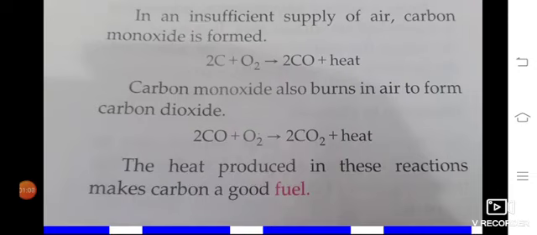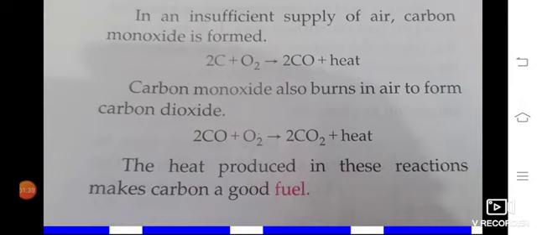When the air is insufficient, when the air is very little, carbon monoxide is formed. So when air is present, it reacts to form carbon dioxide. But with an insufficient, that is limited, supply of air, carbon monoxide is formed. So 2C reacting with O2 forms 2CO. CO is carbon monoxide; mono means only one oxide. So CO is formed and heat is given out. So it's an exothermic reaction.